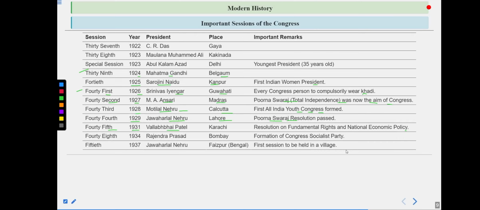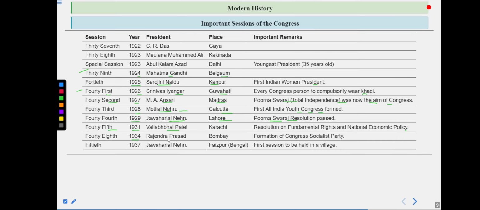During all this time, different recommendations were coming. From 1928 to 1935, you will see in a lot of different Congress sessions, a lot of people are saying different things. The same goes with the 1931 session, where fundamental rights were demanded.